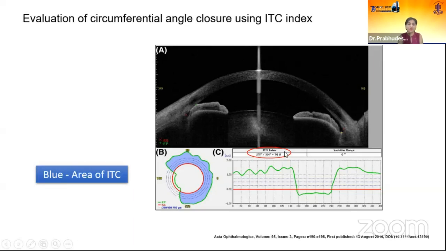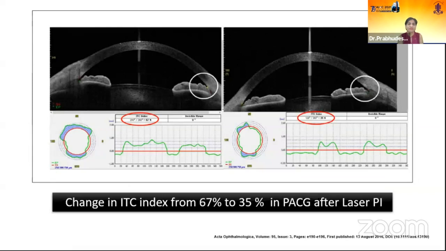This is helpful wherever we do some intervention, to see whether the ITC index is different or not. So this is after PI, where there is a change in ITC index from almost 67% to 35%. We can also note that the blue area has definitely decreased from the first to the second image.